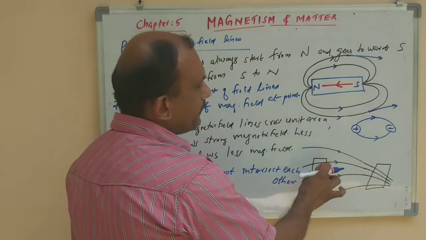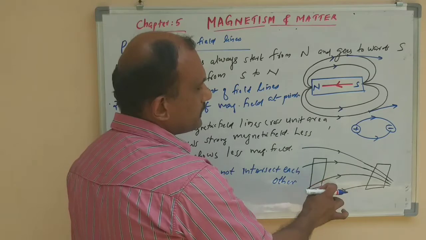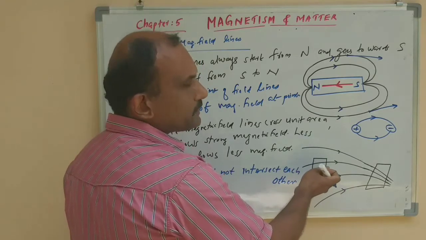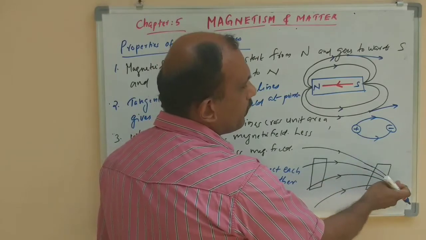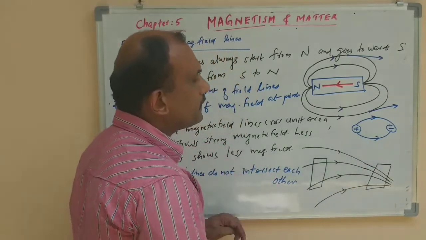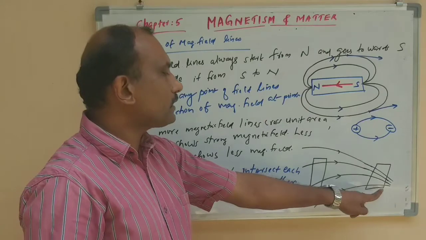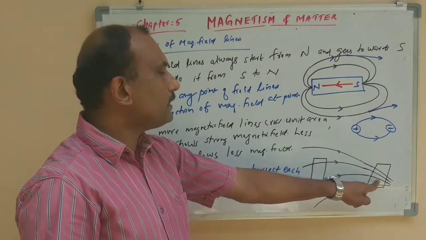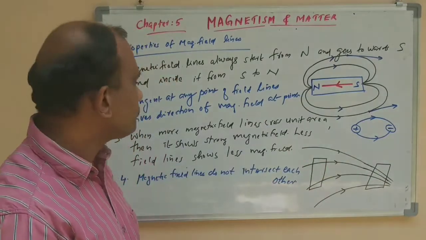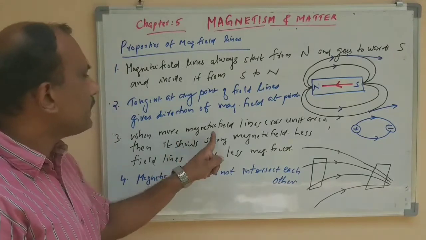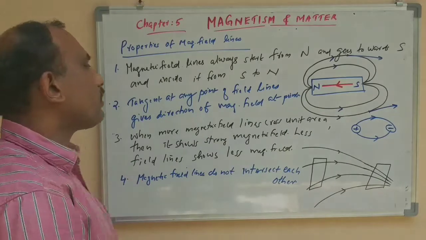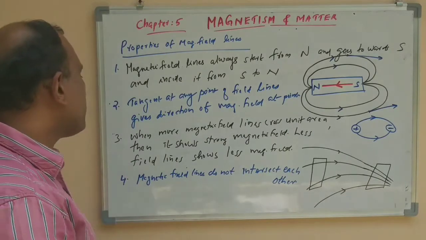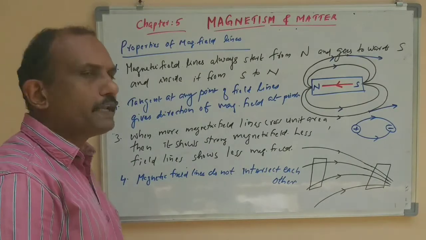So here, if you take this cross-sectional area, only two field lines are passing through it. But if you take the same area here, more field lines are passing through it. That means the magnetic field is stronger at this point compared to this one. So that is the third property. When more magnetic field lines cross through unit area, it shows a stronger magnetic field. Fewer magnetic field lines show a weaker magnetic field.